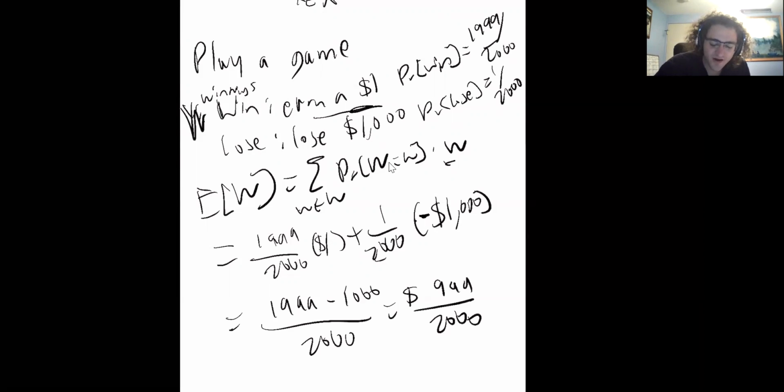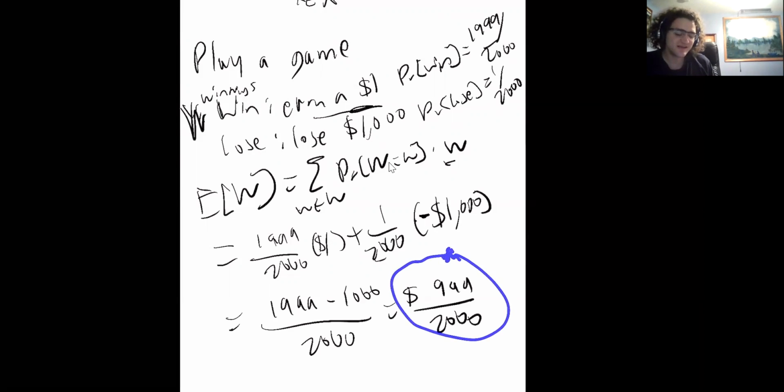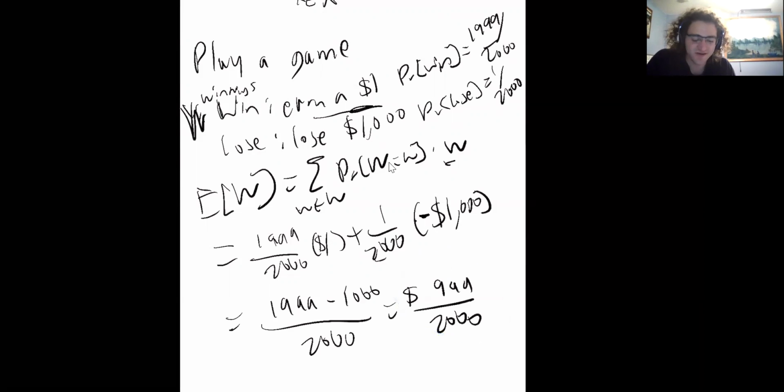So our result is that when we play this game, we'll win on average slightly less than $0.50. But this is not really a monetary amount you can earn here, and you never actually win this, right? You always either earn $1 or you lose $1,000. But you can think about it as if you were to play this game some really large number of times, like billions of times, and then ask, what's the average amount that I earned?